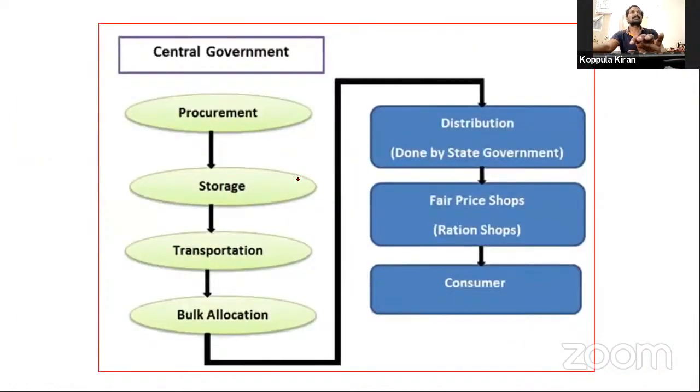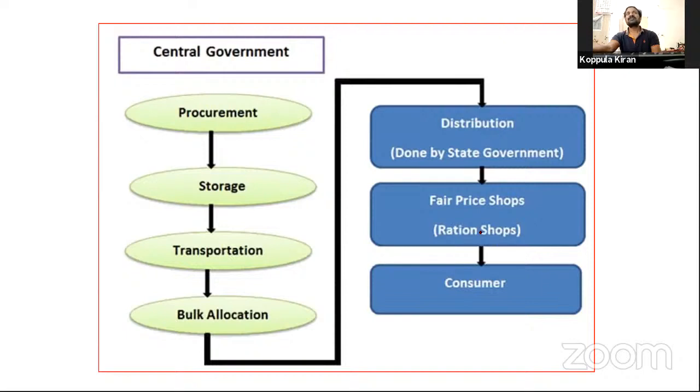So next, see how the PDS system works. First, the central government procures the food grains from the farmers. Then they are stored in the Food Corporation of India. Then transportation and bulk allocation happen. Finally, these food grains are distributed by the central government, and then by the state government to the ration shops.